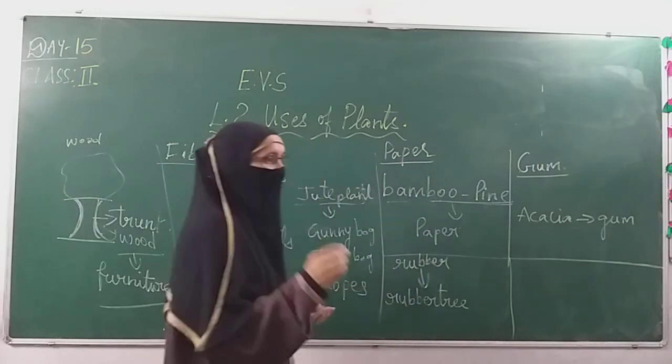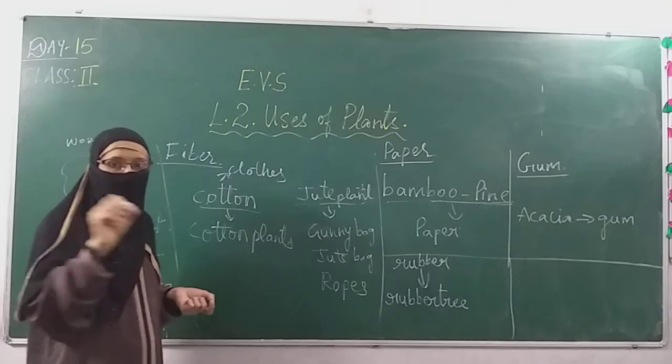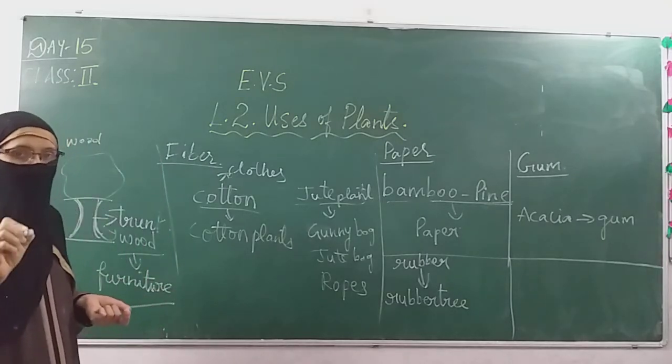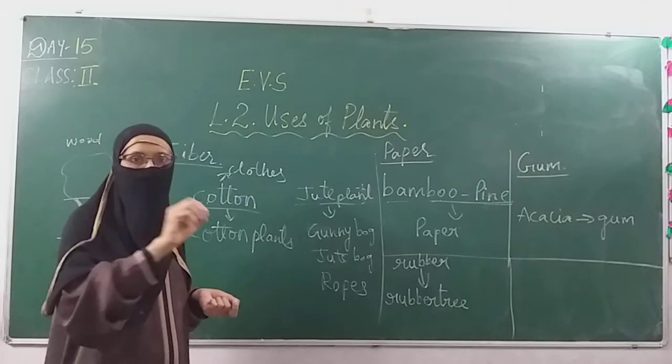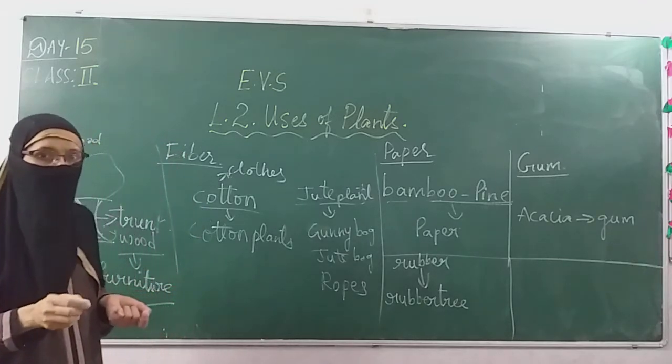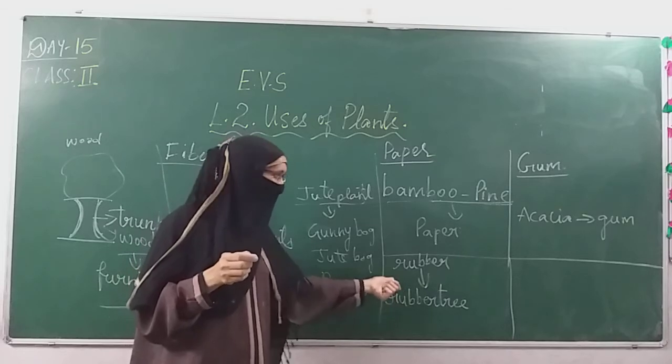With this rubber, which we call eraser, you erase in your books. We use an eraser if we make any mistake. We take an eraser and erase. So this eraser is made from the rubber tree.